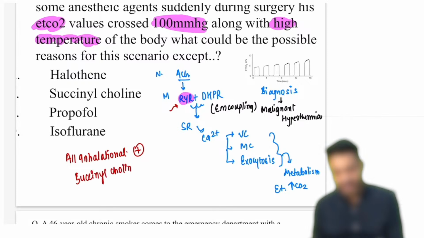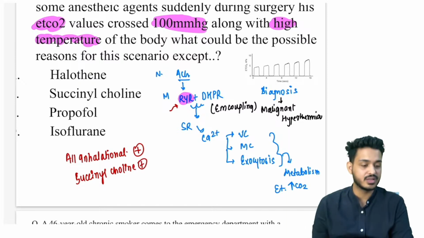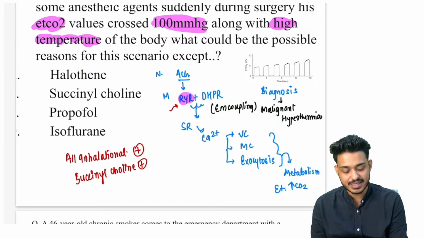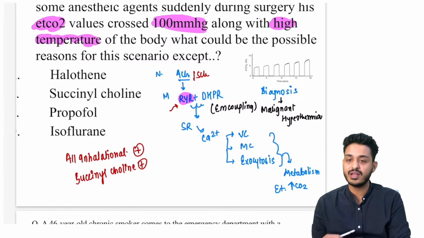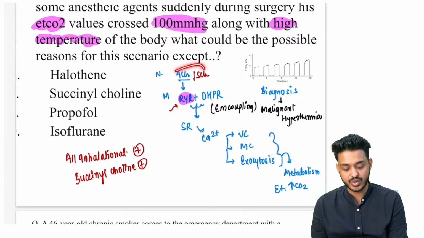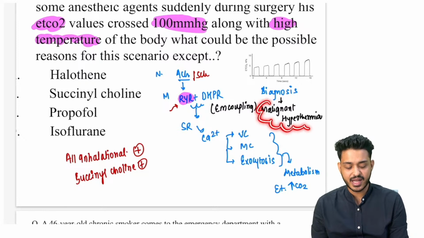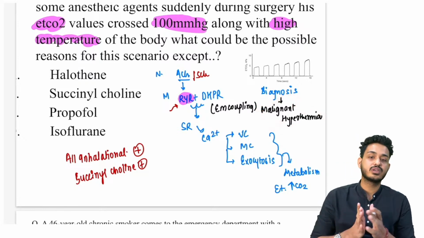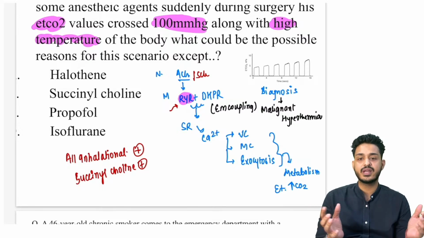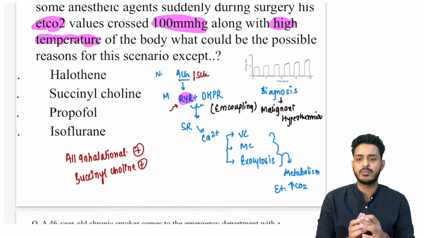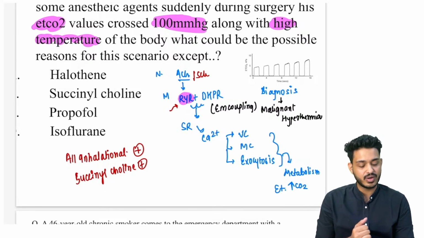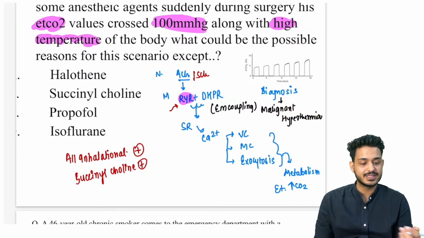Succinylcholine is the brother of what? Succinylcholine किसका भाई है, acetylcholine का भाई है, तो किसकी तरह काम करेगा, एसिटाइल कोलिन की तरह काम करेगा, it is going to work like acetylcholine, and it is going to cause malignant hyperthermia. हाइपरथर्मिया क्यों हुआ सर, वेसल्स कॉन्स्ट्रिक्ट हो गई, ब्लड फ्लो बढ़ गया एकदम से बहुत ज़्यादा, वेसो कॉन्स्ट्रिक्शन हो गया, मसल्स कॉन्ट्रैक्ट कर रही है, what will happen? Hyperthermia will be seen in the patient. So this is the story of malignant hyperthermia.